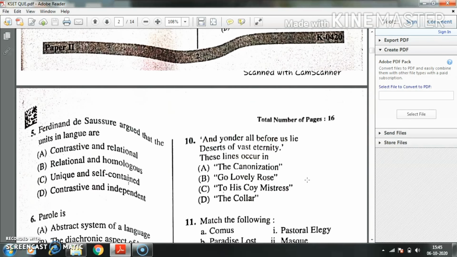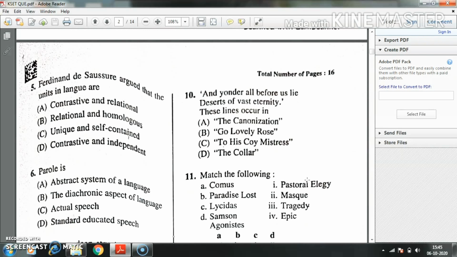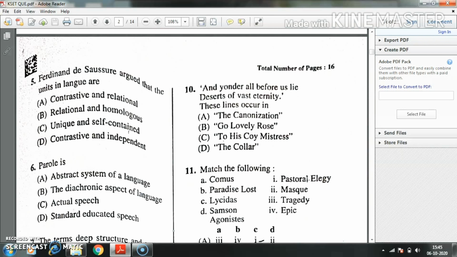Question number 5, Ferdinand de Saussure argues that the unities in the langue are: option A, constitutive and relational. Option B, relational and homogeneous. Option C, unique and self-contained. Option D, constructive and independent. Here the right answer is option C, unique and self-contained.